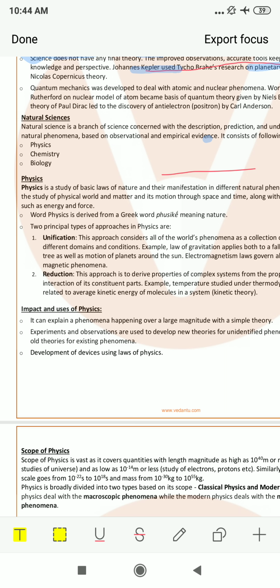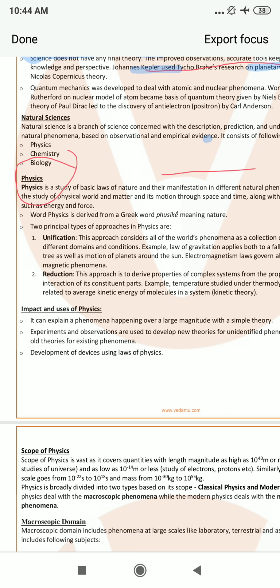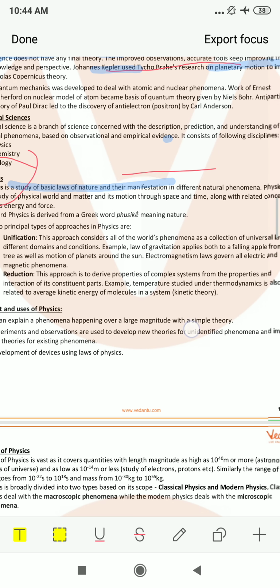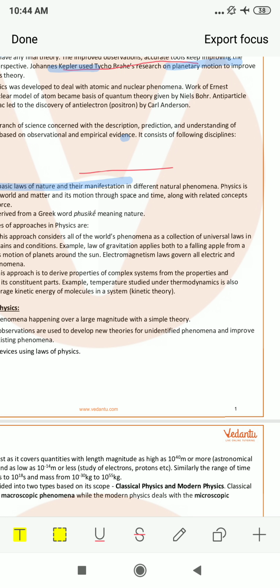Next comes the very important question: what is physics? Physics is a study of the basic laws of nature and their manifestation in different natural phenomena. Some of the phenomena you have studied in class 10th also, for example, the formation of a rainbow, the formation of days and nights, and why stars twinkle while planets do not twinkle, and many other phenomena.